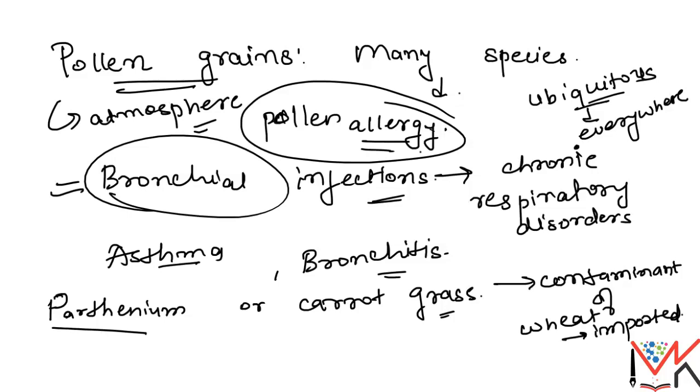So students, we have completed stamens, microsporangia, microsporogenesis, and pollen grains. In the next class, we will discuss how pollen is useful as a nutrient. Here we discussed the demerits, that it is responsible for causing allergies and infections. In our next class we will discuss some uses of pollen grains, and then the female reproductive system, that is the pistil and megasporangia.